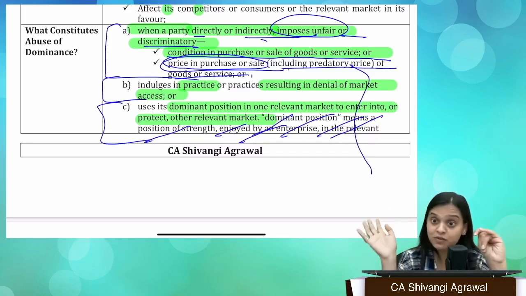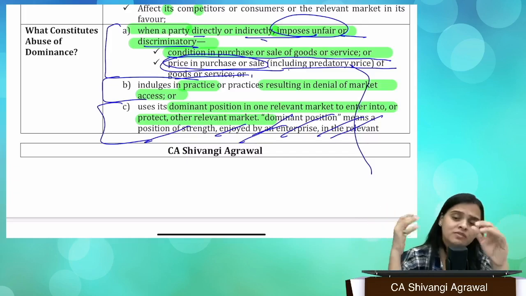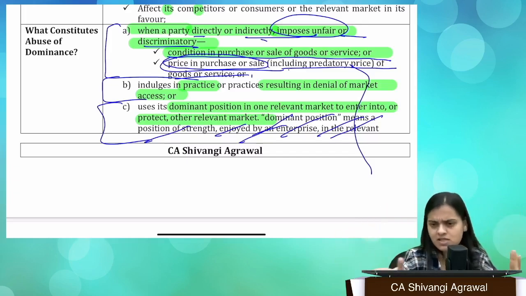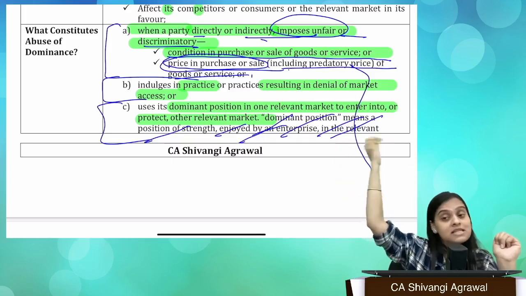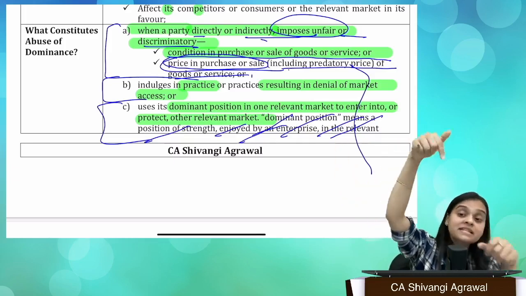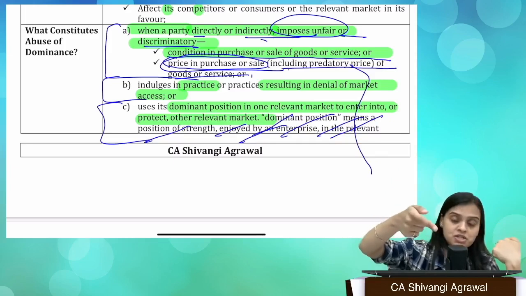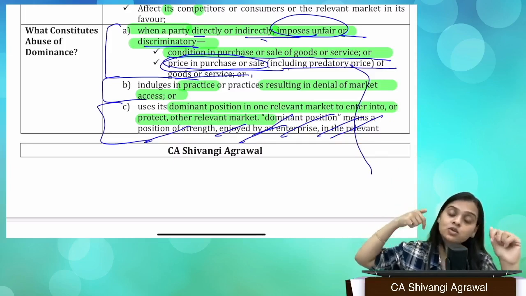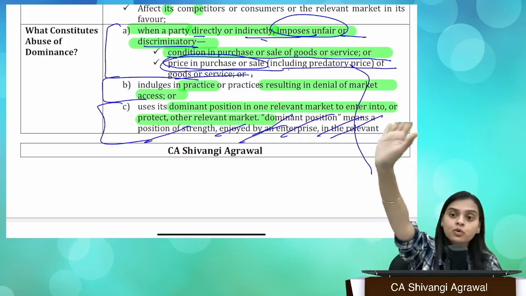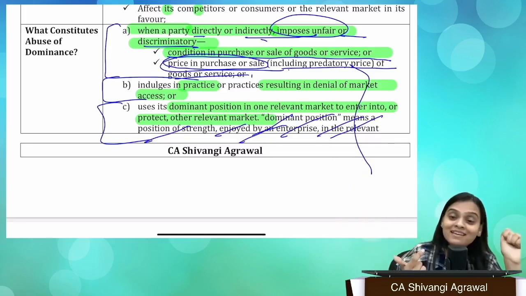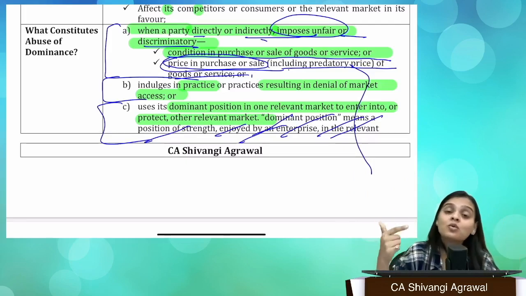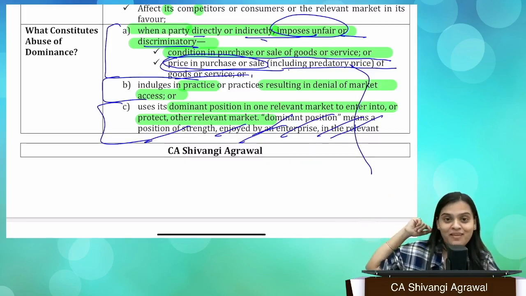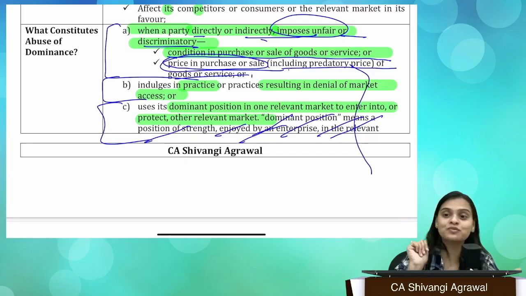Now we have different brands, JK, Canon. JK paper is a very common brand, right? So it is enjoying a position of dominance in that paper market. But here, you're putting in a condition that you have to purchase 4 bundles of paper. Now it's using its dominant position in the printer market to enter into the paper market. So this is also abuse of dominance.